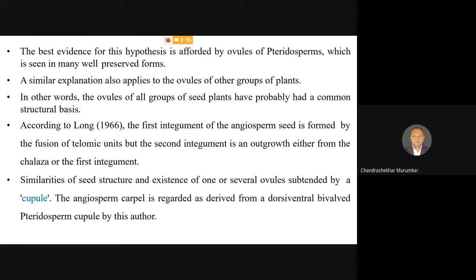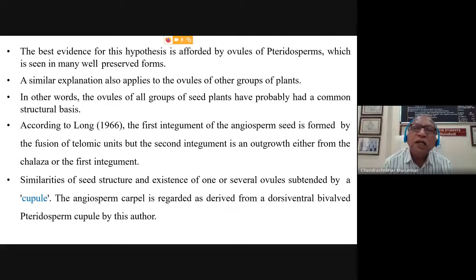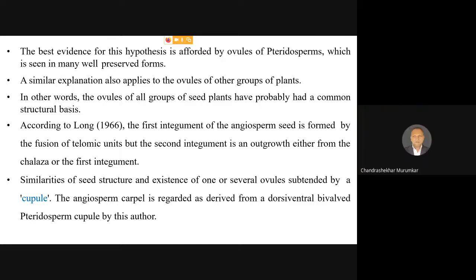Whereas in angiosperms, the ovules are borne again in another layer, which is known as the ovary. That's why, as the ovules are enclosed in the angiosperms, they are called angiosperms. In other words, the ovules of all the groups of seed plants probably have a common structural basis and ancestry. That is, they follow a typical common pattern seen in all other groups, which began from the pteridophytes, where they were called seed-bearing ferns.